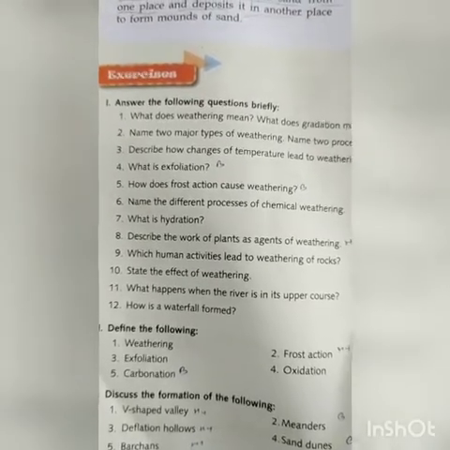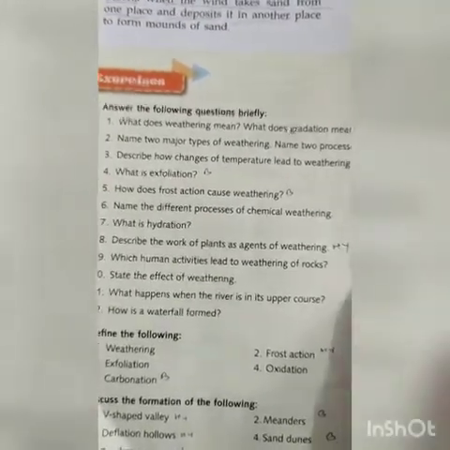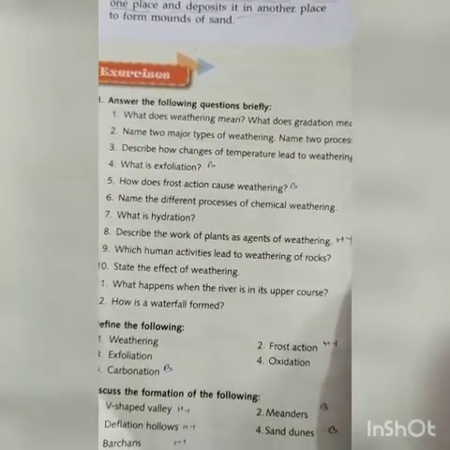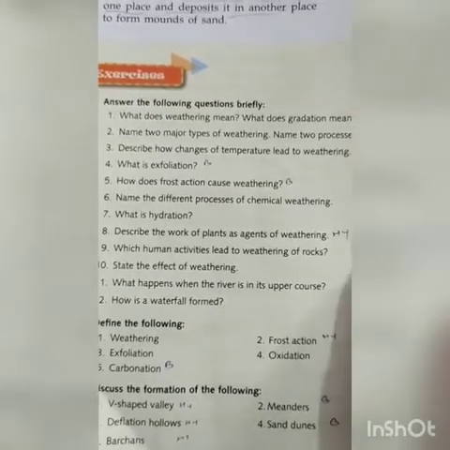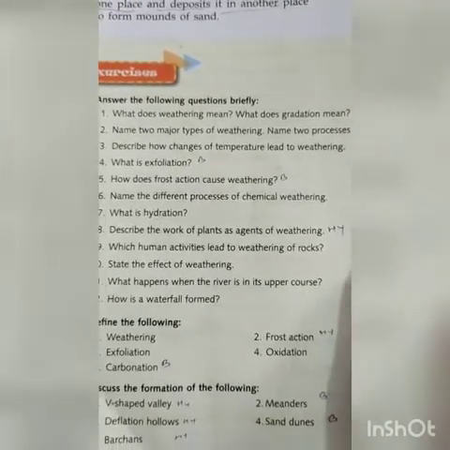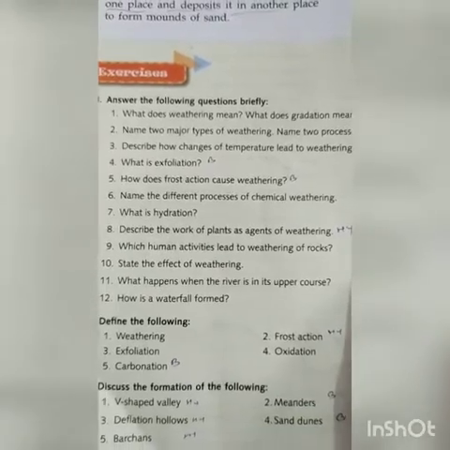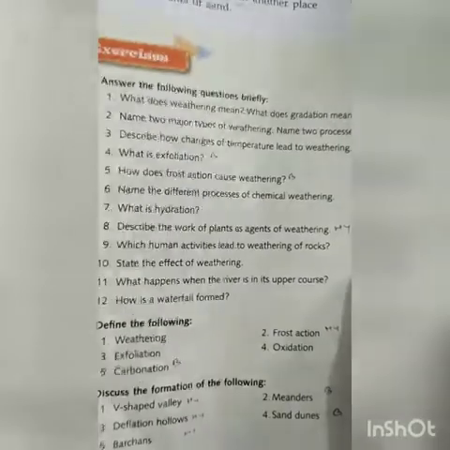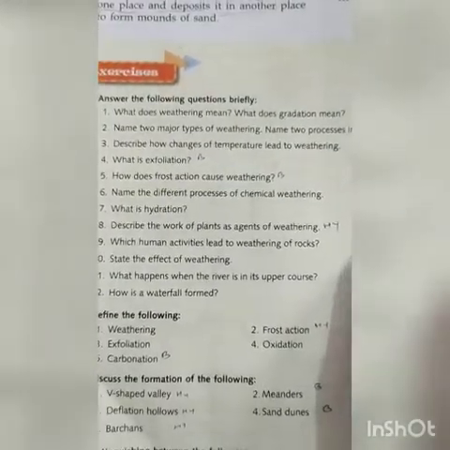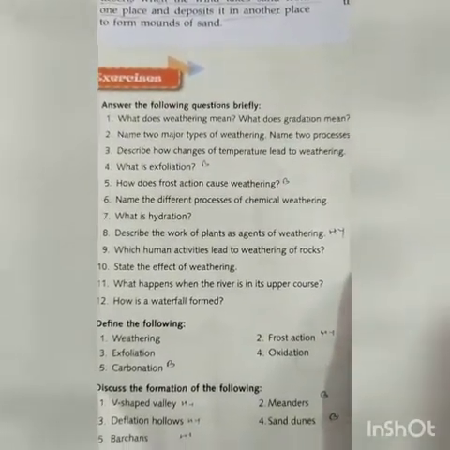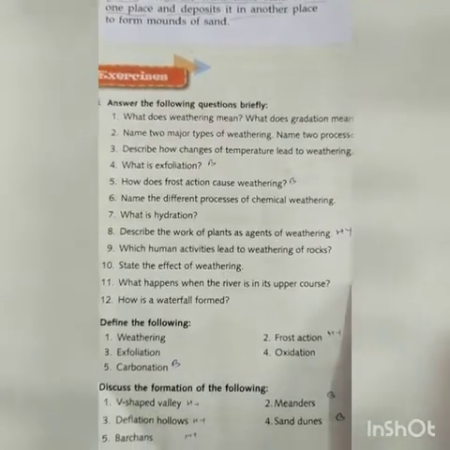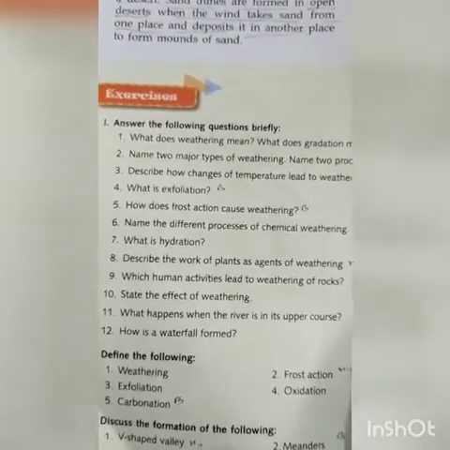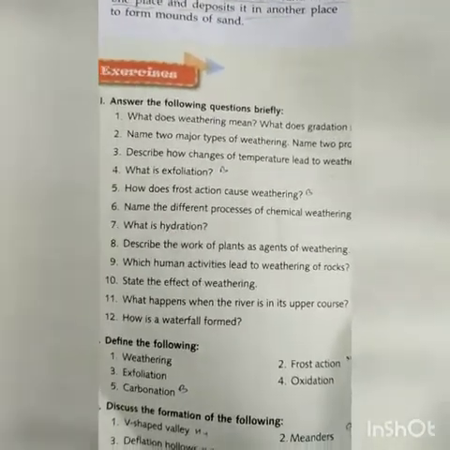State the effects of weathering. We have covered two effects of weathering, that is destructive, in which we covered landslides, and constructive, any positive factor as well. What happens when the river is in the upper course? Here we have to make the examiner understand when and why the upper course occurs. When the river exists in the upper course, what happens? This we have to define.